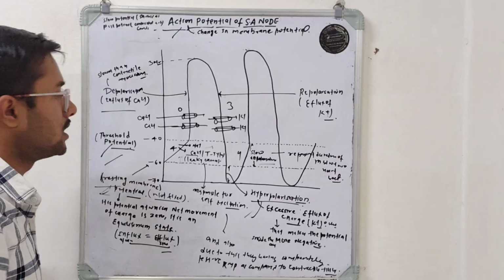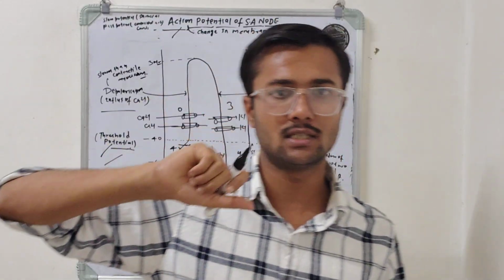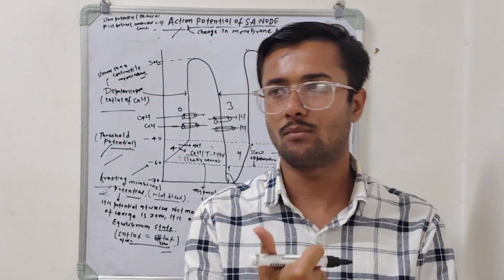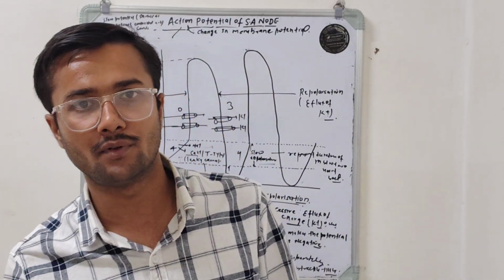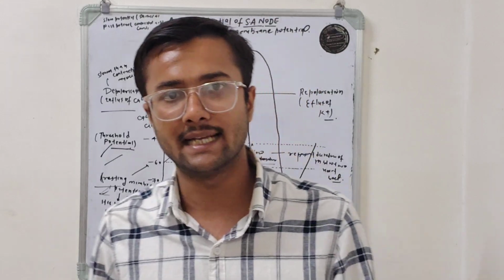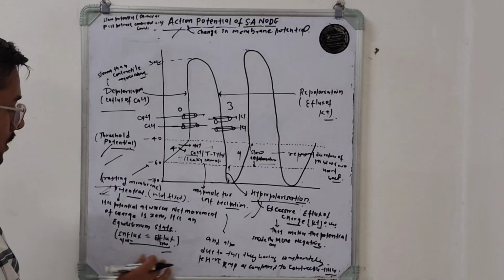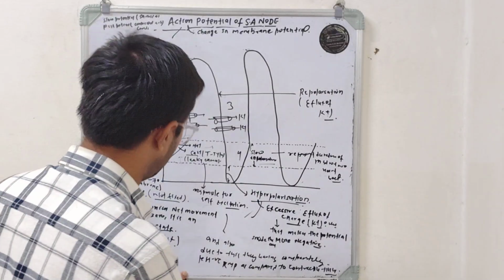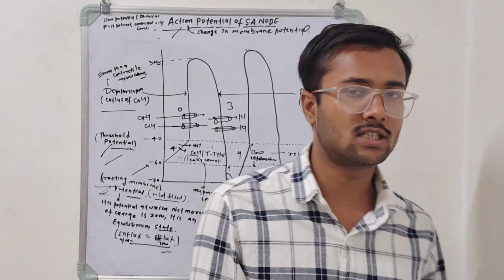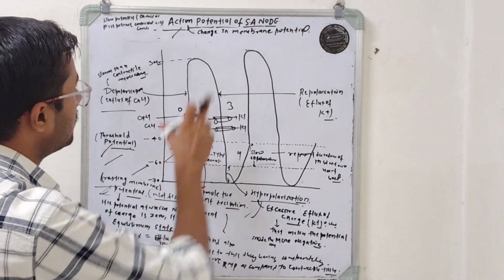The opening of calcium channels is responsible for rapid depolarization, and the opening of potassium channels is responsible for repolarization. So repolarization and depolarization cancel each other. That's why the cell does not always remain in the depolarized state.